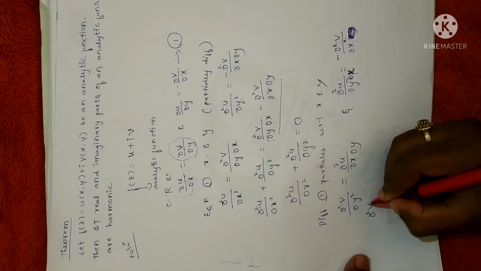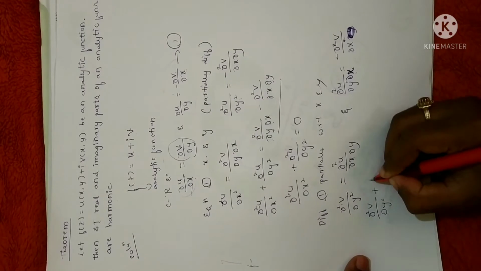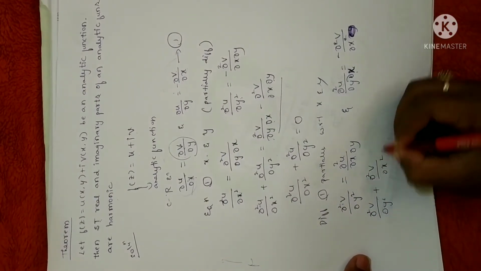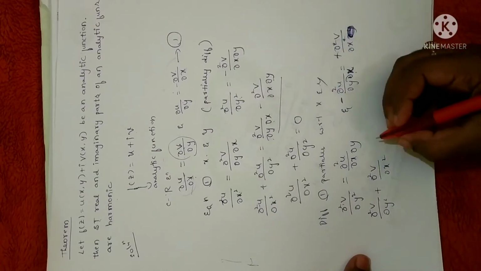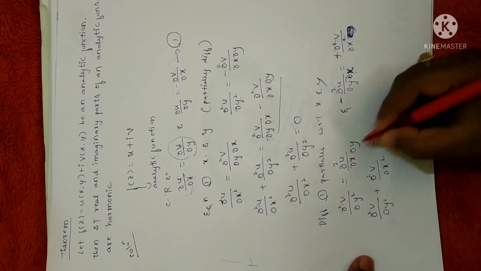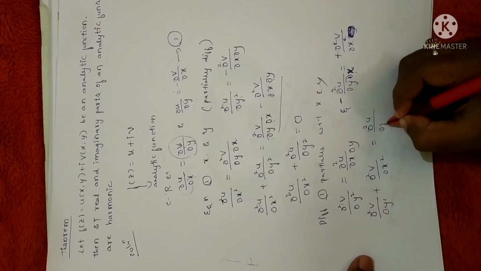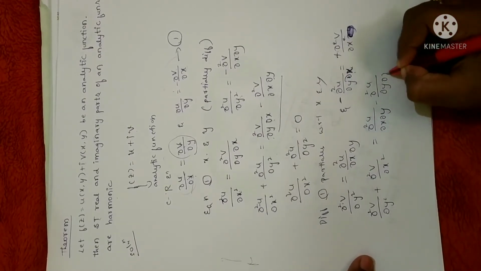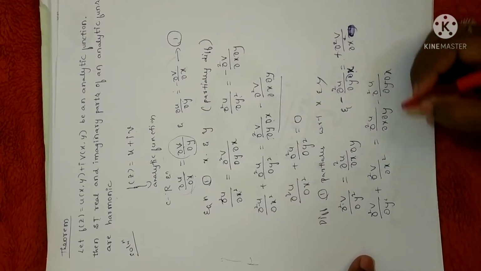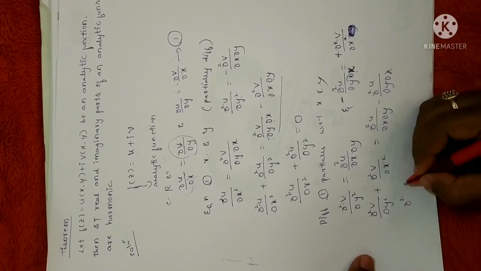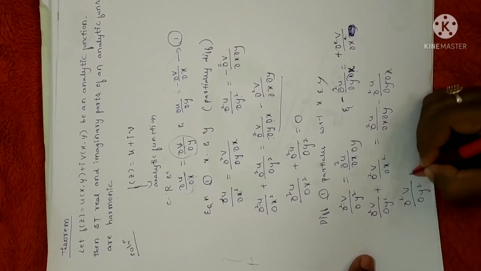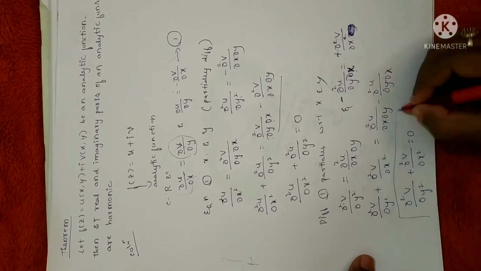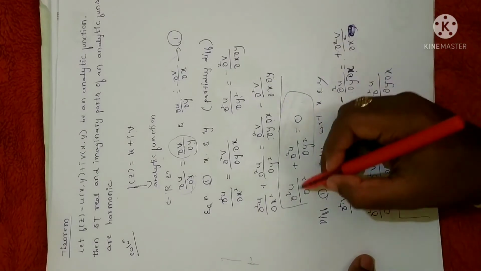So you will get ∂²v/∂y² plus ∂²v/∂x². I'll just shift the minus sign to this side. So you will get minus here, you will get plus here. Fine. This will be equal to ∂²u/∂x∂y minus ∂²u/∂y∂x. I have shifted this minus sign to this side. So we can subtract these two terms. So you will get ∂²v/∂y² + ∂²v/∂x² = 0. You can note that from these two equations, it's satisfying a Laplace equation, right?